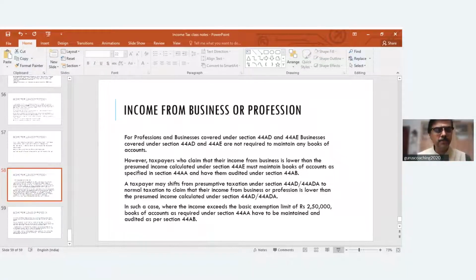Expectedly, the expenses for a business are normally much higher than for a professional. A professional is offering a service. A profession also has a lot of expenses like rent, electricity, staff salary. Even a small professional has to incur a monthly expenditure of probably 1 lakh or 2 lakhs. So in a way it's cutting it very fine, but he has assets to use, so depreciation.